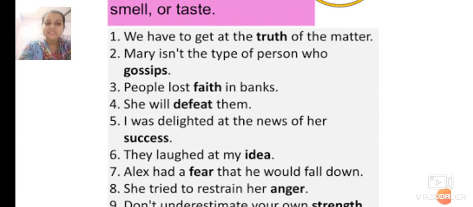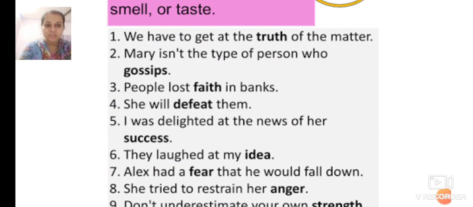She will defeat them. Now, when you're playing games or some sports, can you tell that this team is going to win or that team is going to win? No. But when you play, you come to know who will defeat and who will win. So defeat is not something you can touch, but you can feel. Yes, she will defeat them. You can only feel it.